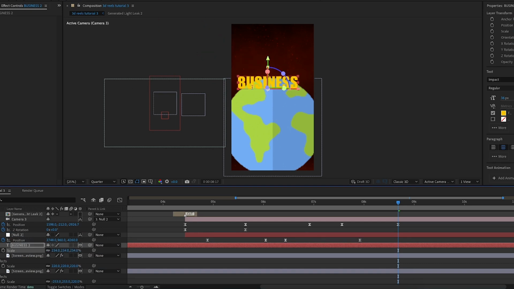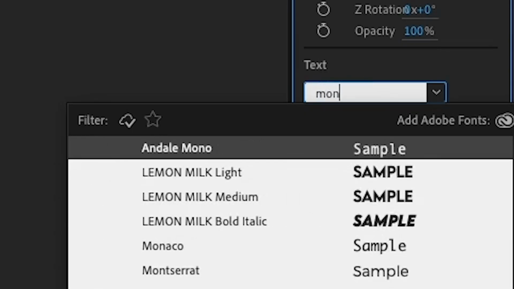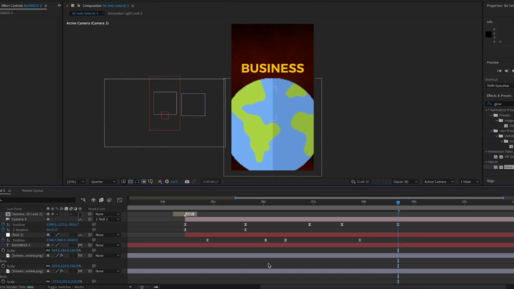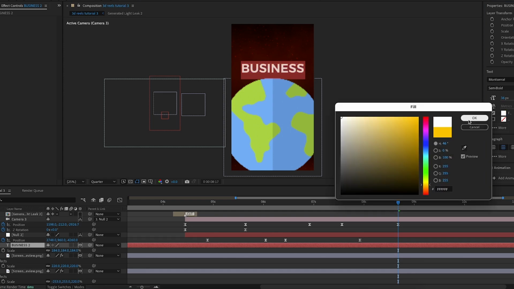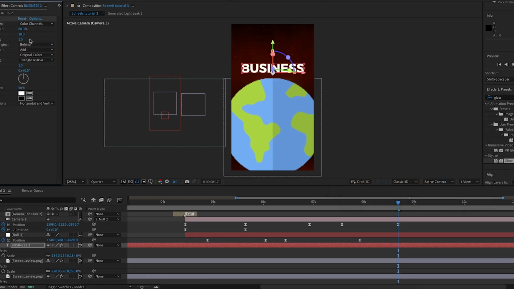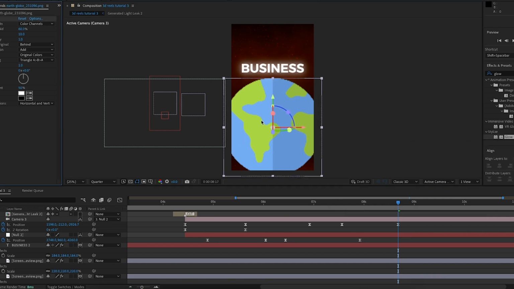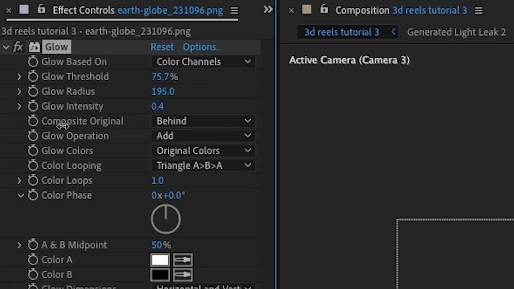I'm also going to change the font to Montserrat semi-bold, and adjust the positioning of this text as well. I'll change the fill color to white, and I'm also going to add a glow onto this. I'll increase the radius to around 120, 130, and I'm also going to add a glow onto this globe. These are the settings I'm going to use for the globe. I'll make the glow threshold around 40, 50%. I'll make the glow radius around 200%, and the glow intensity around 0.4.